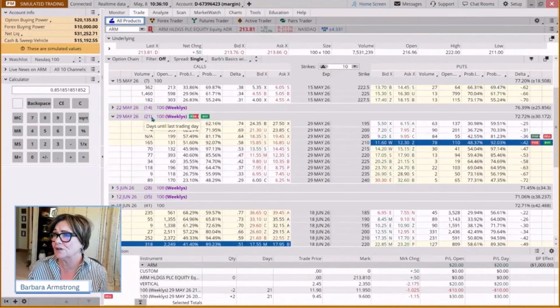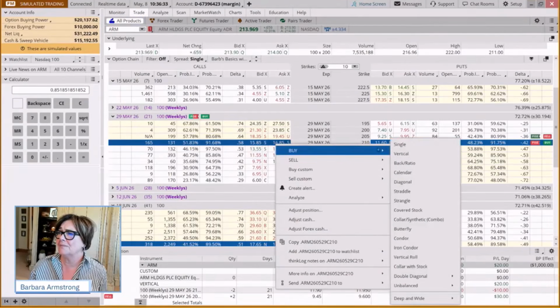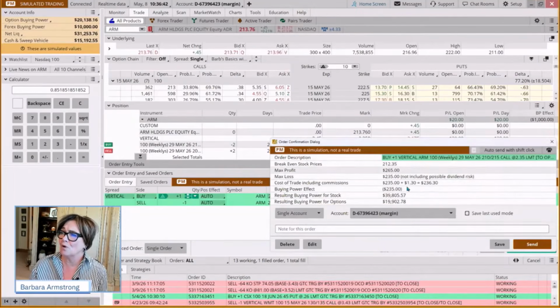Now, the disadvantage of only going out 21 days is that we have less time to recover if in fact the stock pulls back. But all these other checks, bid-ask spread is acceptable, number of strikes is acceptable. So, could we come and buy a vertical? And is there enough room? Well, this isn't even at 250. At 250, we could make 100%. Like we could make more than 100%.